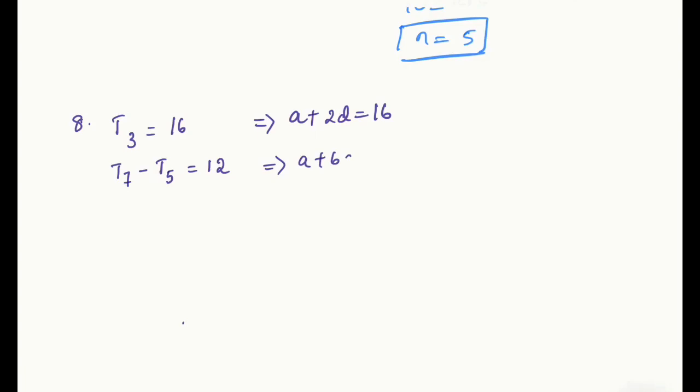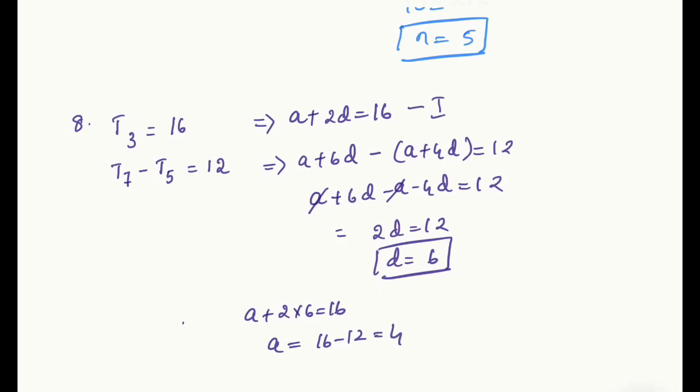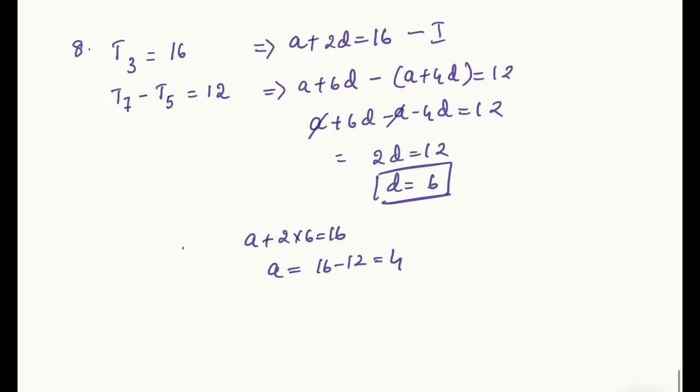What do you get here? A plus 6D minus A plus 4D equals 12. A plus 6D minus A minus 4D equals 12. A and A are getting cancelled. Finally, 2D equals 12, D is equal to 12 by 2, that is 6. So you got the value of D as 6. Substitute that in the first equation. A plus 2 into 6 equals 16. A equals 16 minus 12, that is 4. So A is 4 and D is 6.